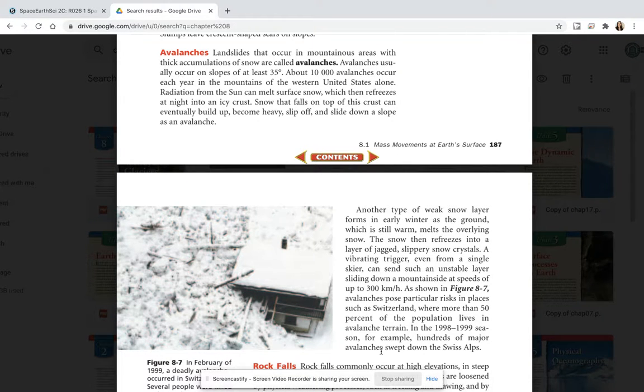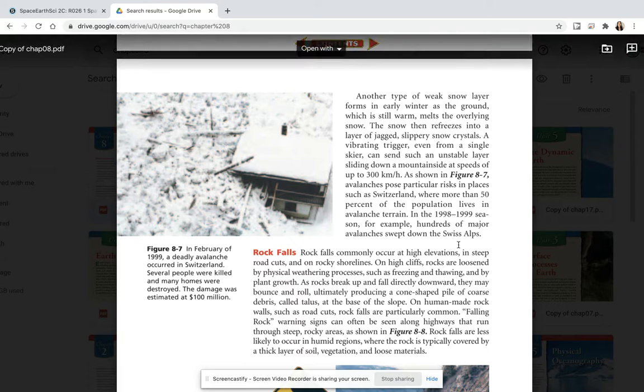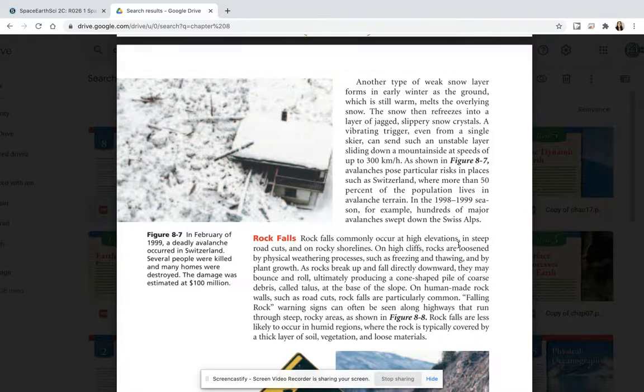Radiation from the sun can melt surface snow, which then refreezes at night into icy crusts. Snow that falls on top of this crust can eventually build up, become heavy, slip off, and slide down a slope as an avalanche. Another type of weak snow layer forms in early winter as the ground, which is still warm, melts the overlying snow. The snow then refreezes into a layer of jagged, slippery snow crystals.